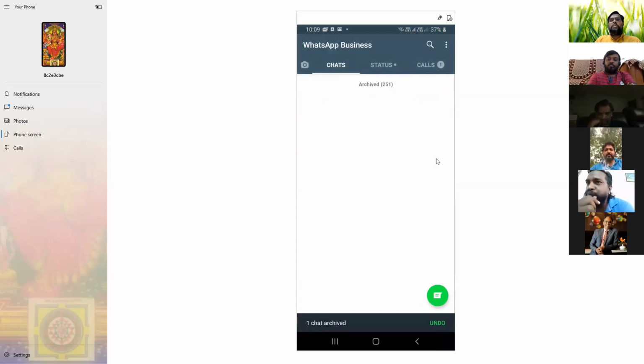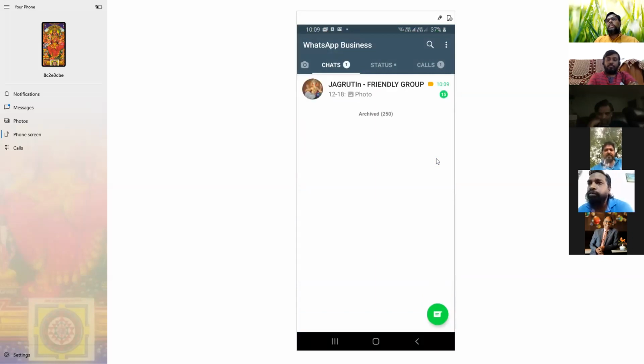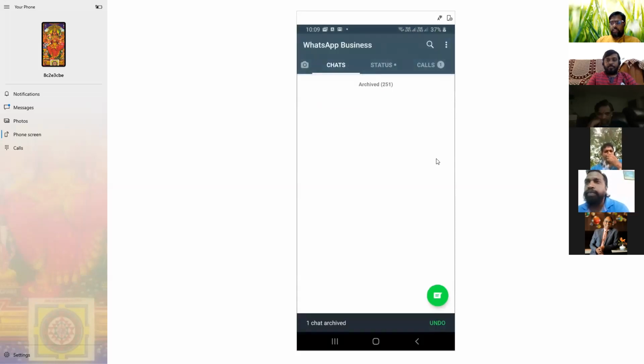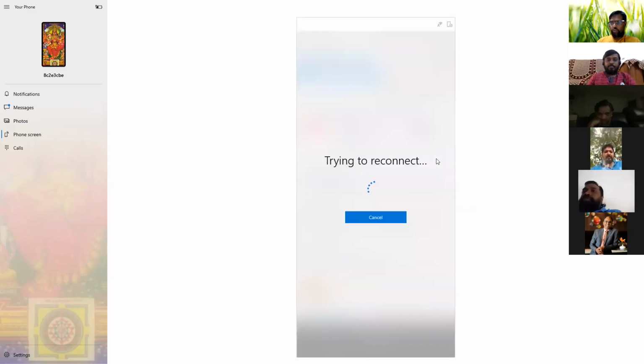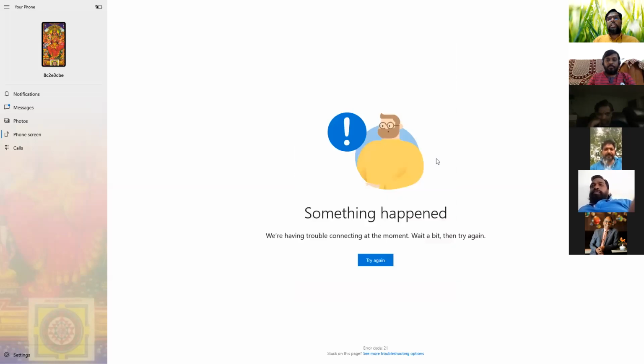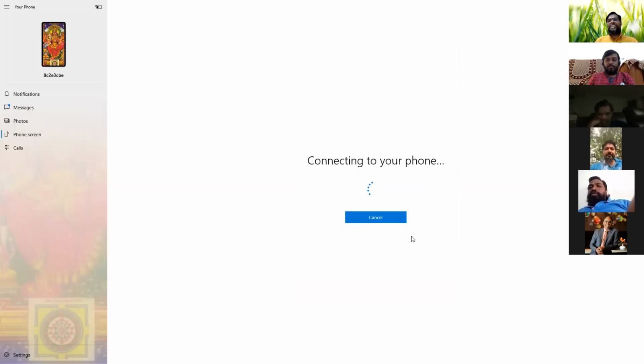Once it starts, you come to the business app, and this is like a blank WhatsApp for business. Your data, everything, is transferred. Instead of getting disturbance, I'll stop all the data. No messages will come now. If there is no net, it's not connecting. I thought I stopped the net, but it's not connecting now. Okay. I am synchronizing my mobile screen to the laptop screen.